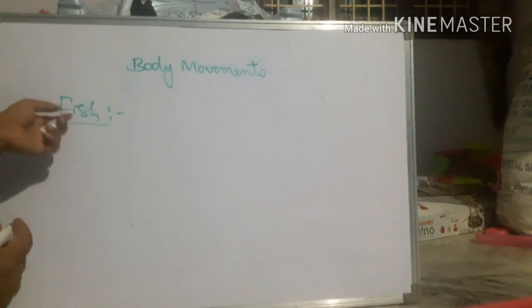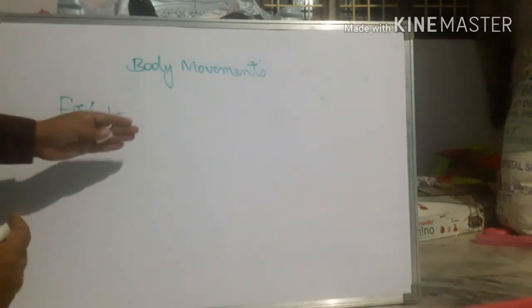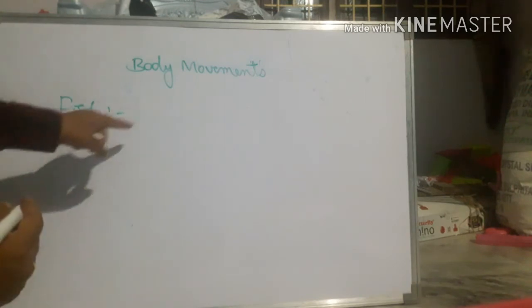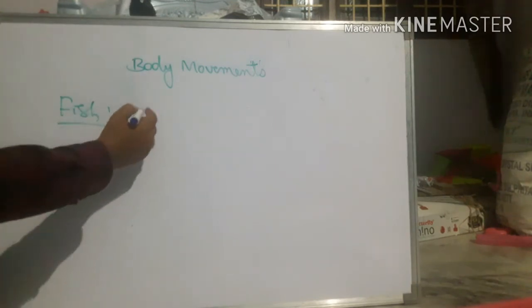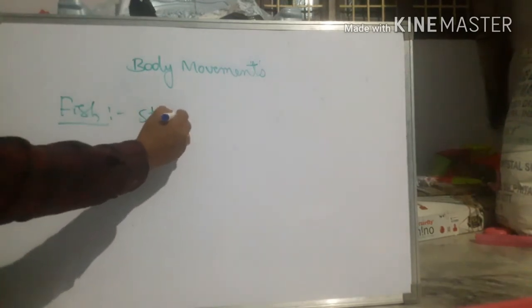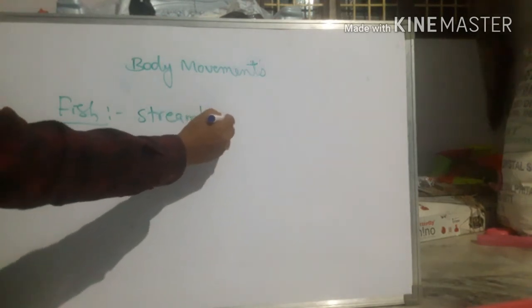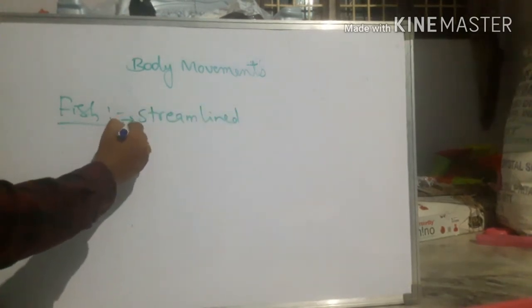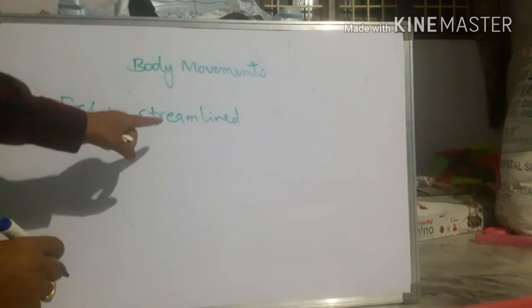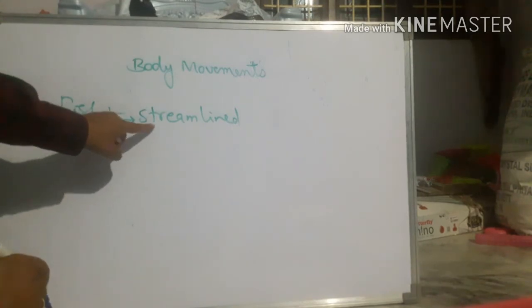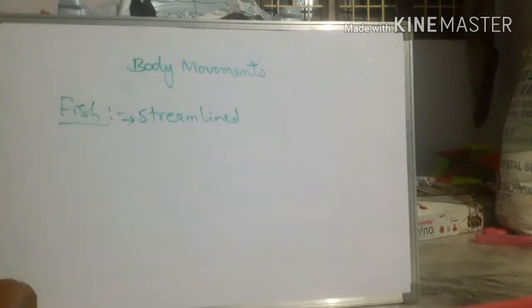Say fish is a water animal and it has to endure the pressure of water, so its body is streamlined. First one, why can fish swim in the water easily? Because its body is streamlined. What is meant by streamlined?